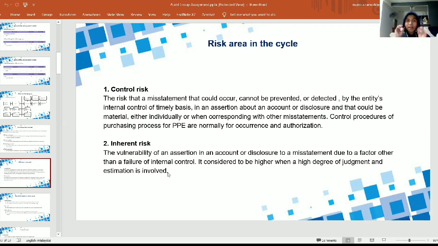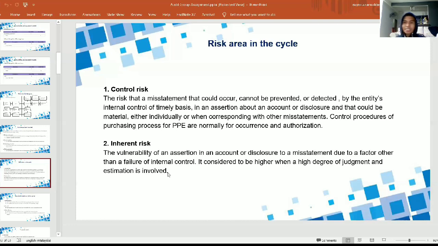And the second one is inherent risk. Inherent risk is the vulnerability of an assertion in an account or disclosure to a misstatement due to factors other than a failure of internal control. Like I said about the internal controls before. So inherent risk is the misstatement due to other than the failure of the internal control. It is considered to be higher when a high degree of judgment and estimation is involved.